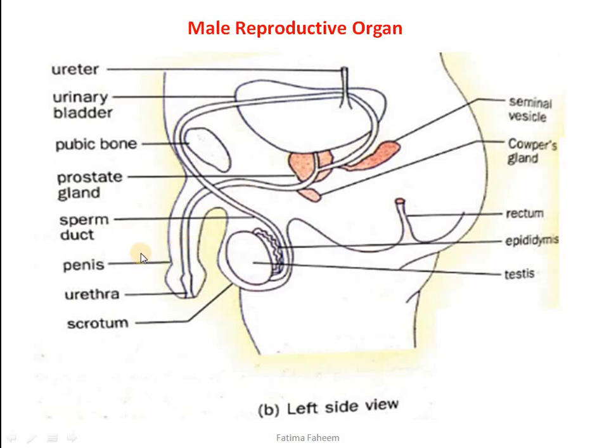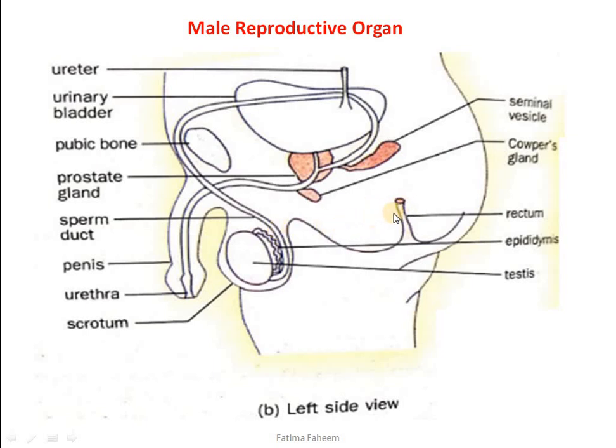Penis again is the organ which will introduce the sperms into the female reproductive system. Urethra is the common passage for the flow or the discharge of urine and also of semen. Scrotum is the skin sac which is containing the testes, while testes are the major sites of sperm production in male reproductive organs. Epididymis is a highly coiled tube which will carry the sperm from the testes to the sperm duct.